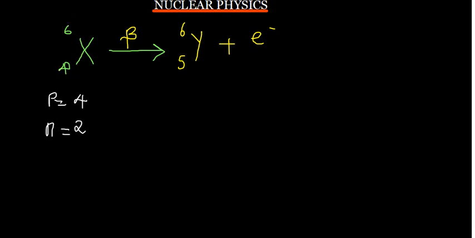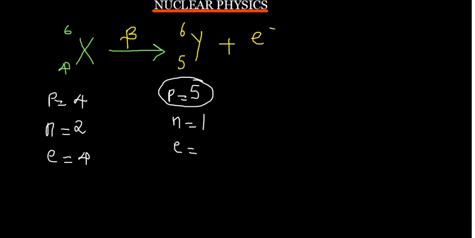And then we can also find the electrons. You know that in an atom like this one, the number of electrons is equal to the number of protons, so that will still be 4. But on this side, the protons are now 5. The neutrons are 6 minus 5, which gives us 1. And the electrons are supposed to be the same as the protons, so this is basically a 5 here.